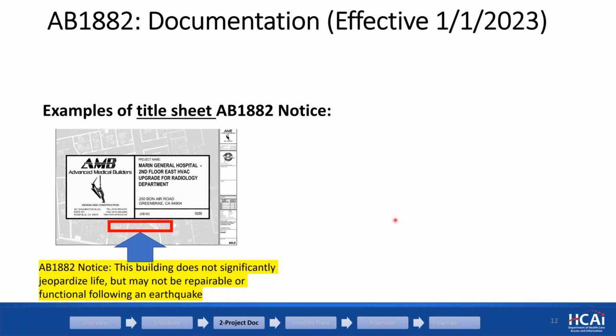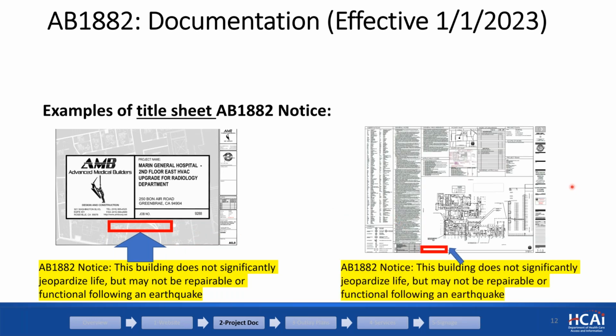If the title sheet is crowded, such as this T-1.0, maybe right next to seismic design criteria, it can be somewhere on the key map. So somewhere that makes sense with a reasonable font size. If there are multiple buildings in a project, please note which SPC2 building this refers to.